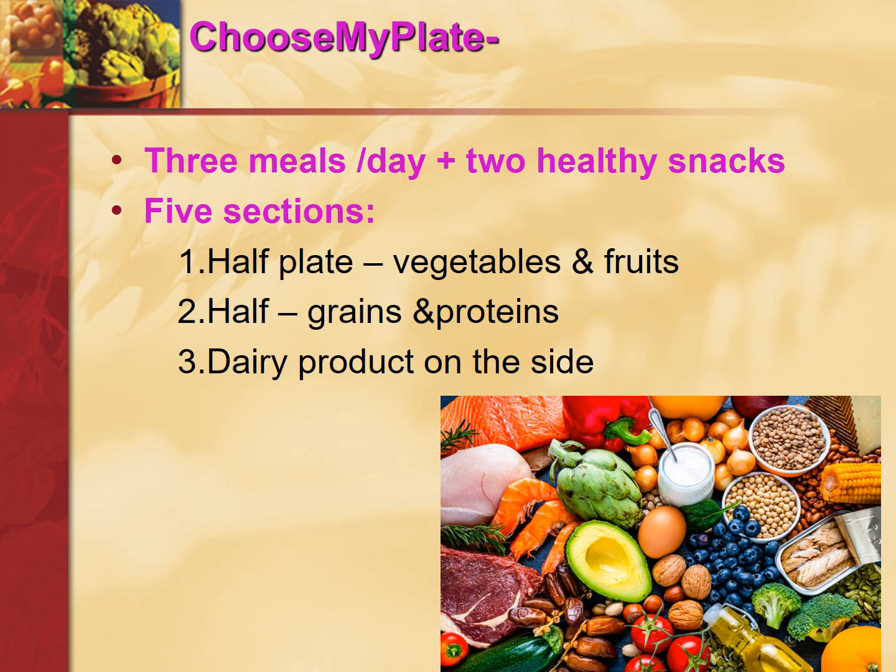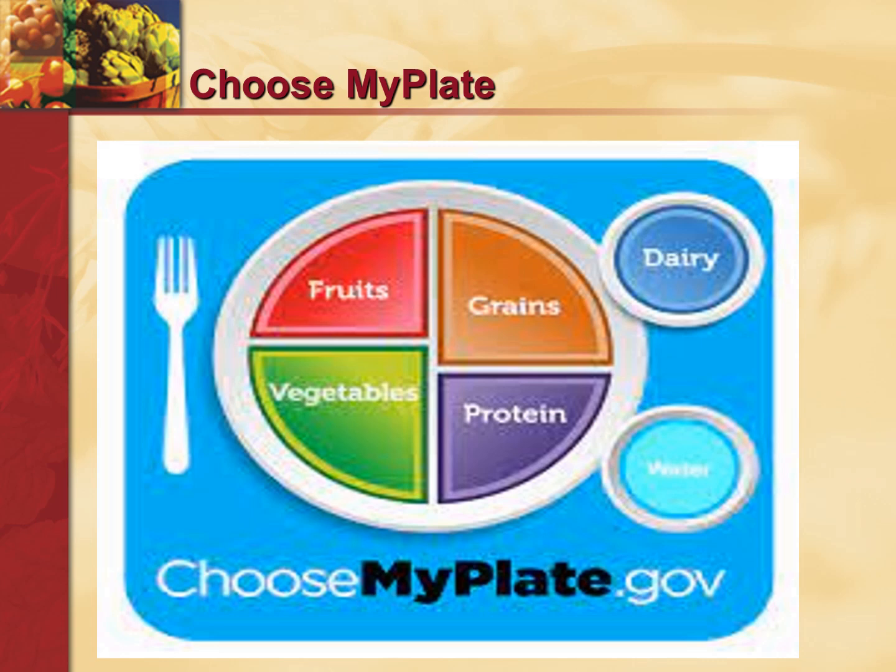Half of the plate will contain vegetables and fruits. So one section is vegetables, another section is fruits. The other half will contain grains and proteins. And on the side you'll have a dairy product.